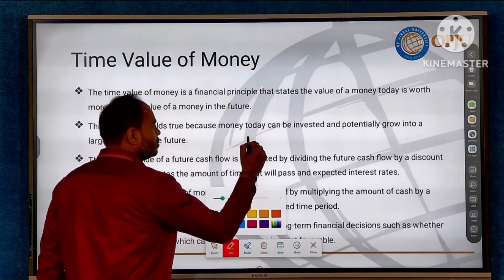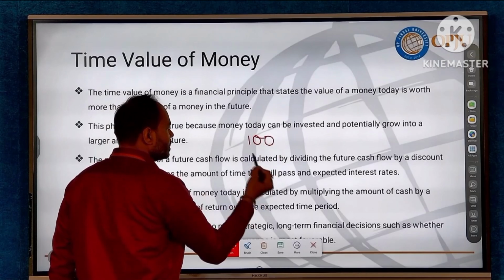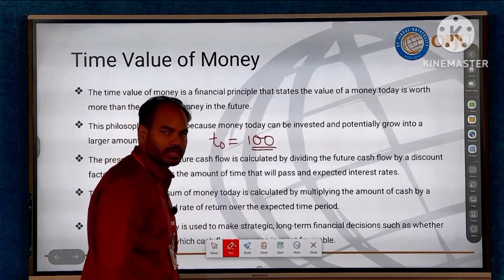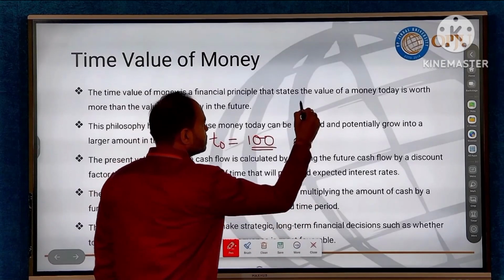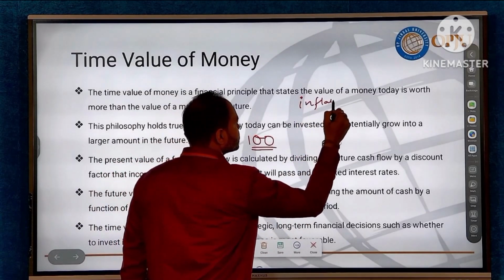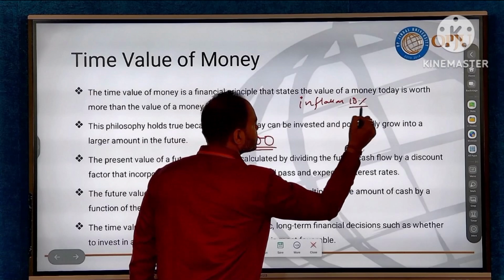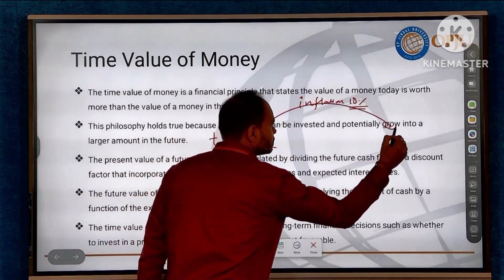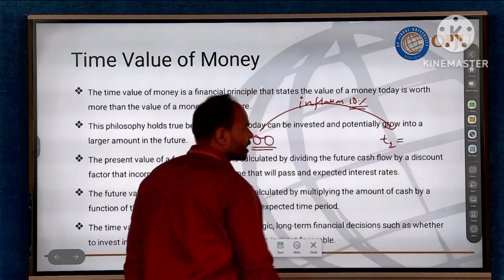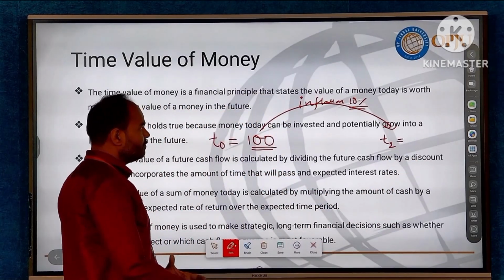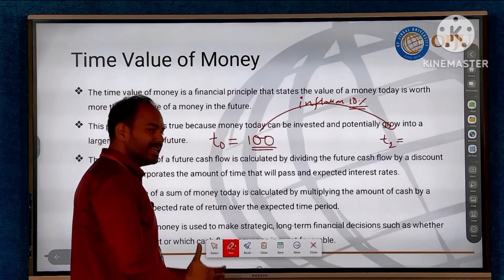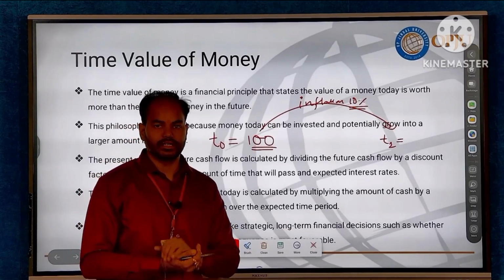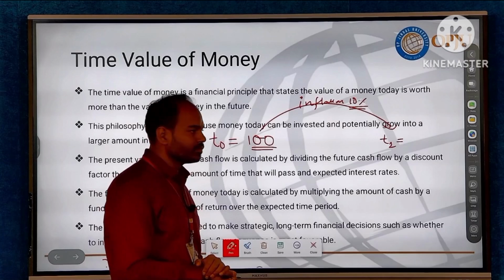If today at time t0 we have money value, say rupees 100, and there is an inflation of say 10%, what will happen? After 1 year, say at time period t1, we will be able to purchase less than whatever we are able to purchase today with the given rupees 100. So how much less? Let's see.